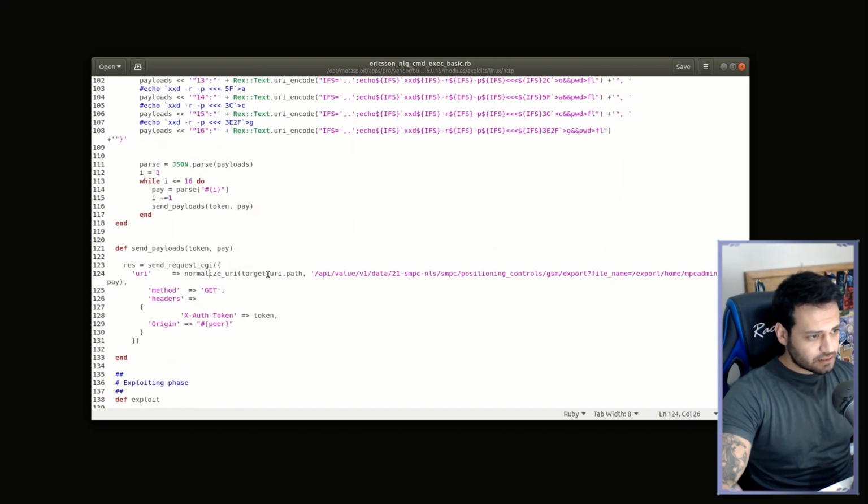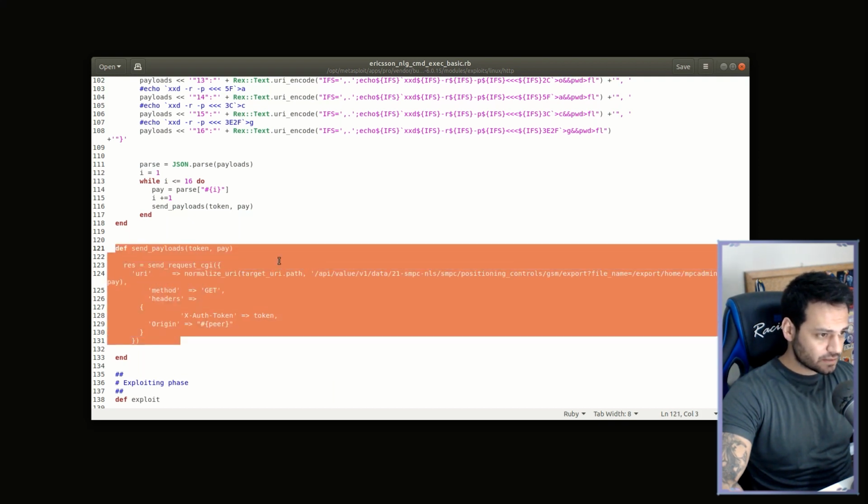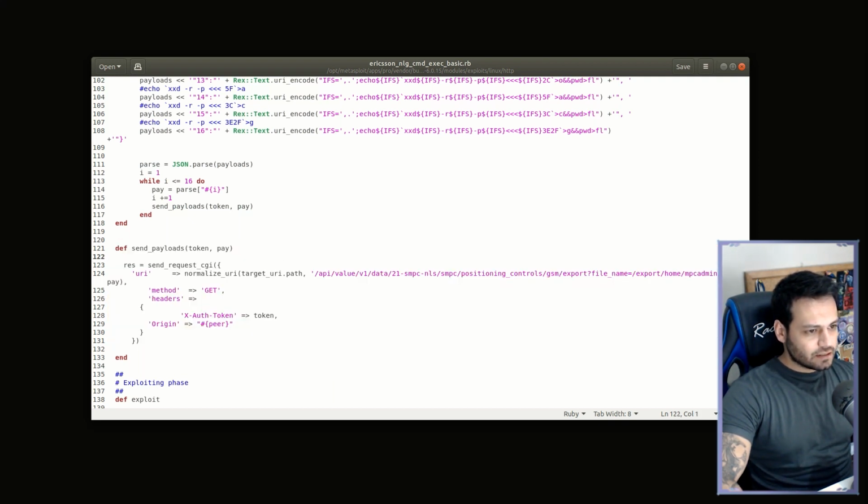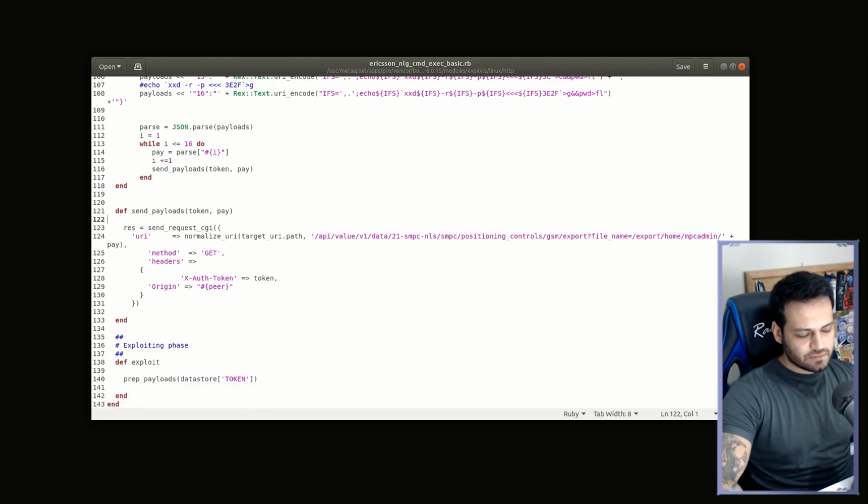After the process we are sending the definition send payloads in these payloads, and then our first process is finishing here, guys. This is our basic Metasploit exploit.